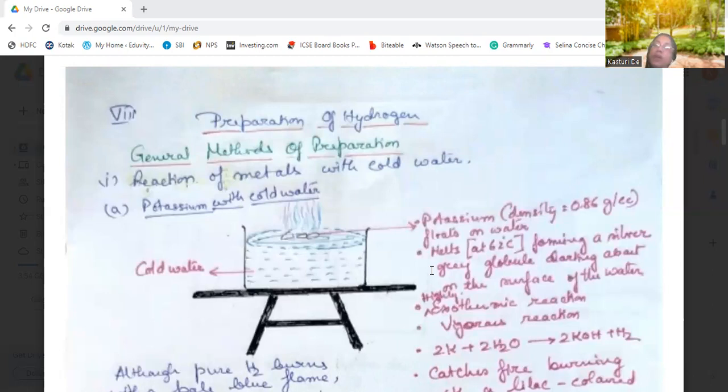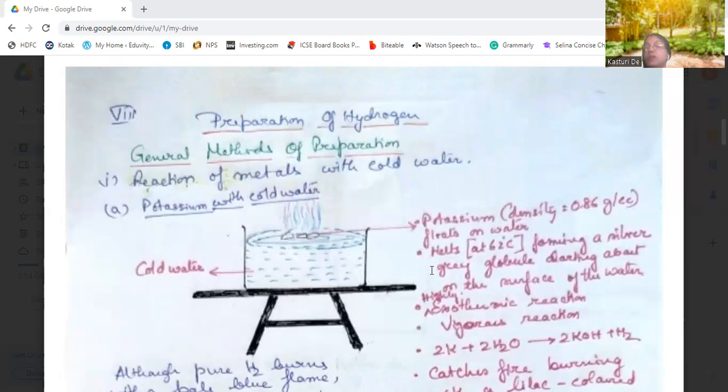Okay, so when it starts melting, it forms a silver gray globule which darts about on the surface of the water. It's a highly exothermic, highly vigorous reaction. The reaction is 2K plus 2H2O gives 2KOH plus H2.